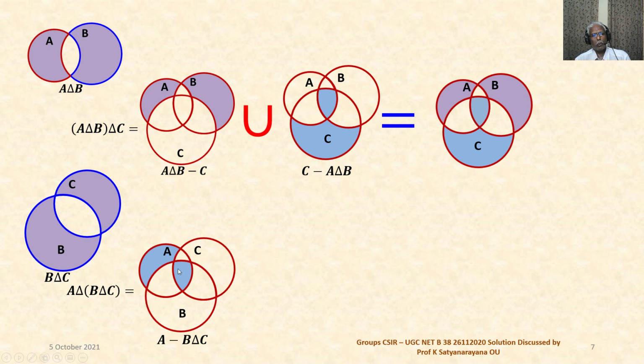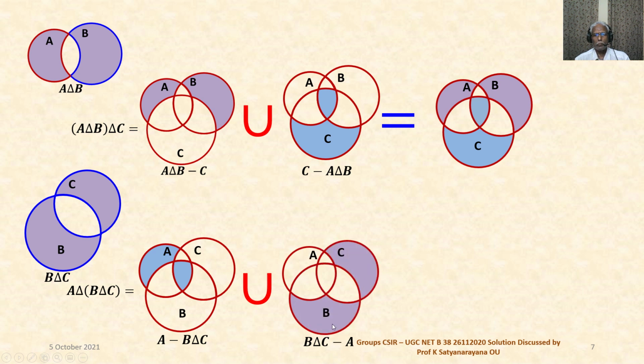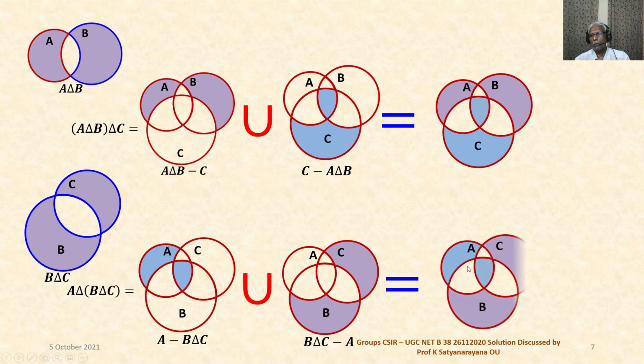So the shaded portion is A minus B delta C union B delta C minus A. Combine them, and that will be equal to this. The shaded portion is this. So the first one, (A delta B) delta C, is this. The second one, A delta (B delta C), is this, and you can see they are equal.